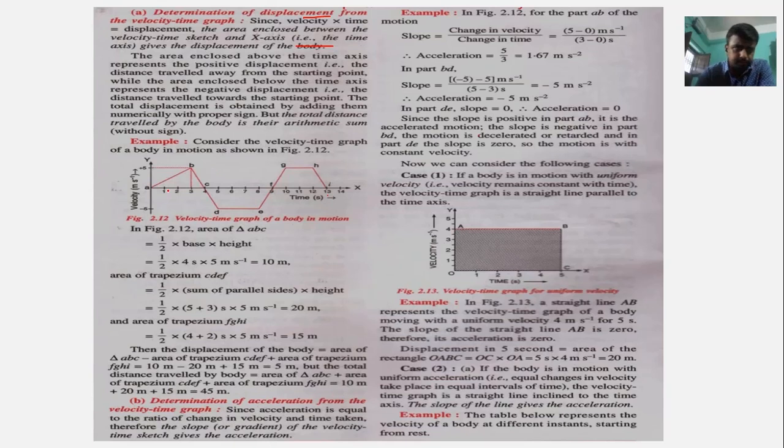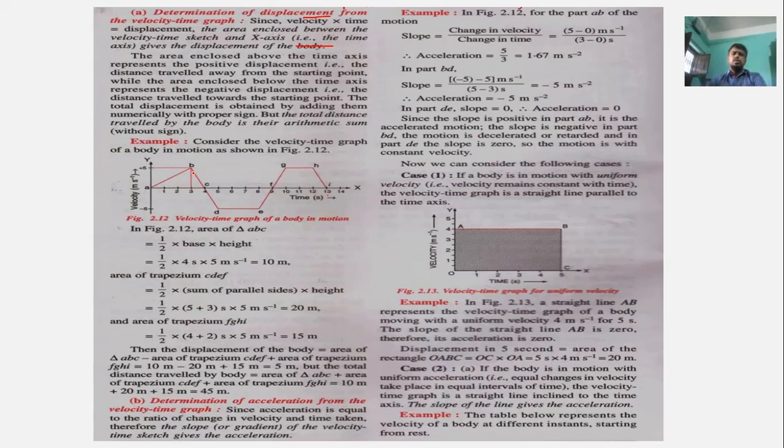Okay, in this let us consider ABC as a triangle. If ABC is a triangle, how can we find the area? First we have to draw a straight line from point B to the time axis. Then we can divide it into two triangles, two right angle triangles. Okay, in case of a right angle triangle,